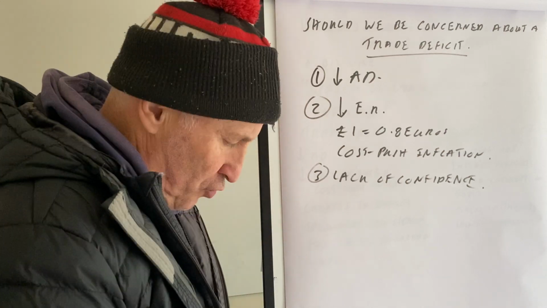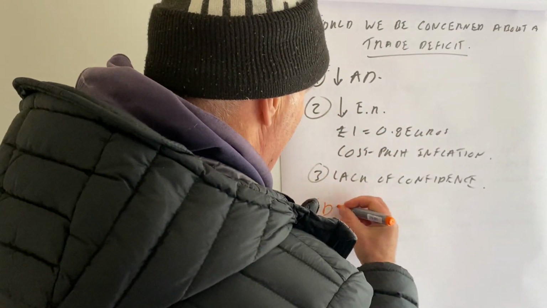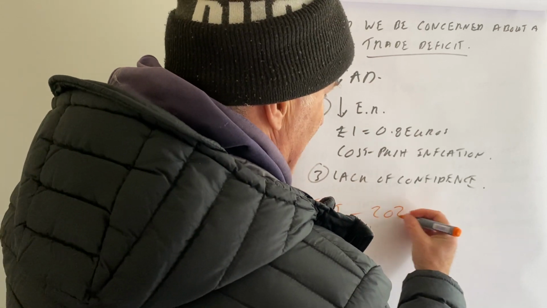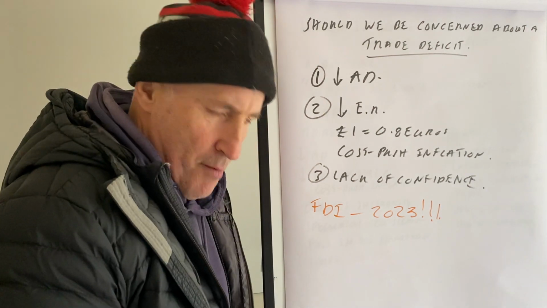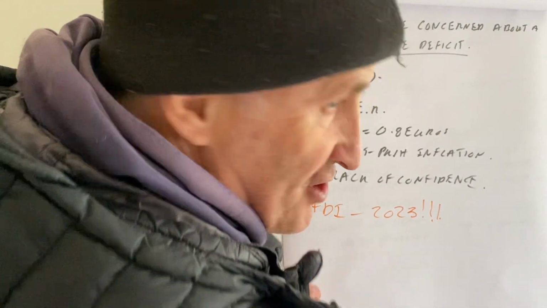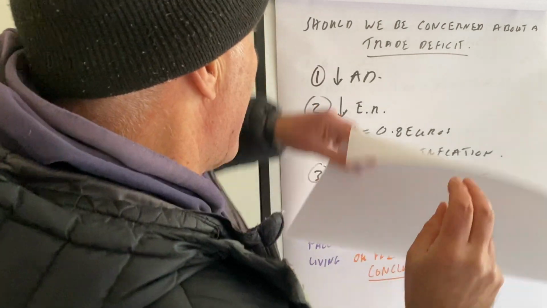However, of course, it might be paid for by FDI. However, in 2023, it is in fact pretty serious. Okay, it's just another problem that is affecting the UK right now.